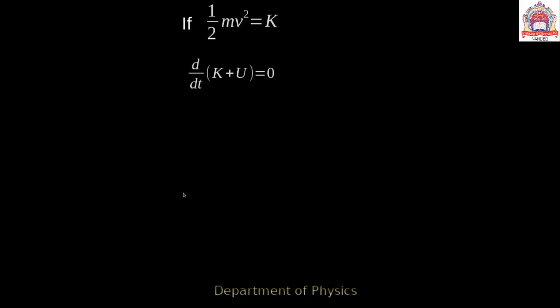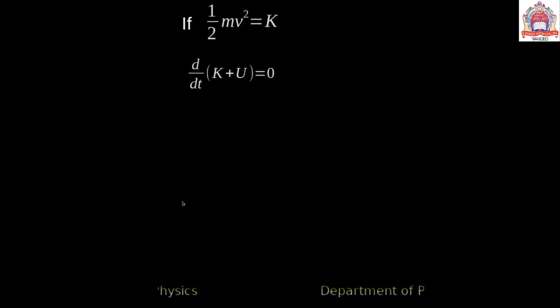For example, the potential energy of a falling body at a height x. What is the value? That is mgx, mass of the object, acceleration due to gravity, into x, because it has the capacity of doing work.